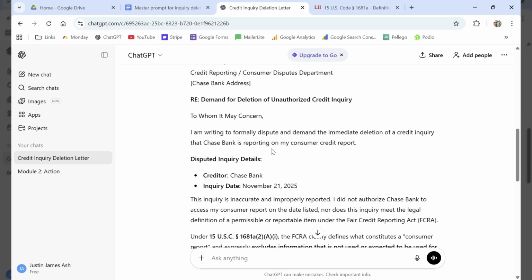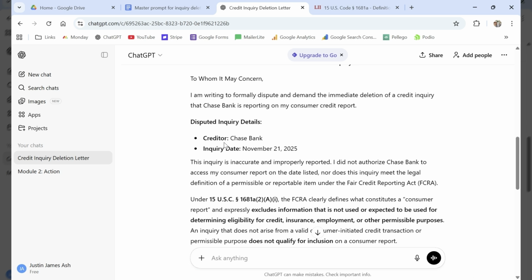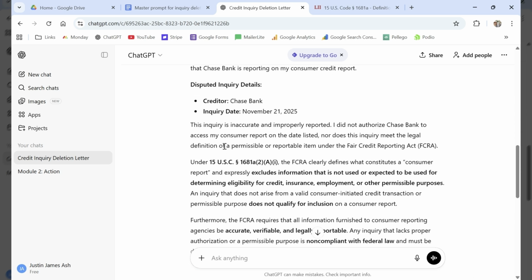To whom it may concern, I'm writing to formally dispute and demand the immediate deletion of a credit inquiry that Chase Bank reported on my consumer credit report. Here's the creditor, here's the inquiry date. This inquiry is inaccurate and improperly reported. I did not authorize Chase Bank to access my consumer report on the date listed.